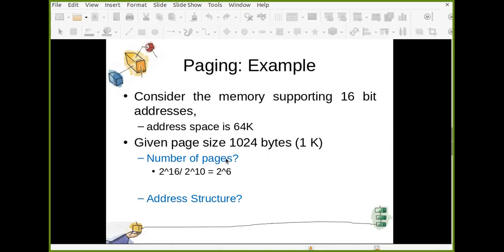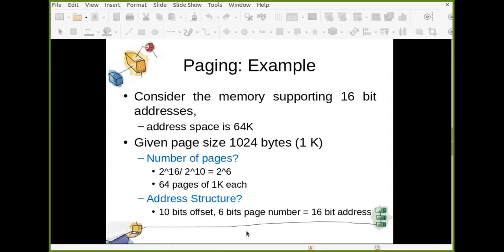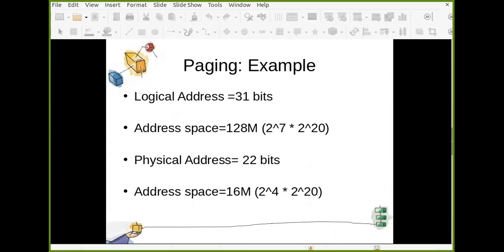So total 6 bits for page number and 10 bits for offset within that page, and that is how your 16-bit address is made up. Are you getting this? Everyone? So you need to understand this. Once you understand this, then it is simple. Now this is interesting.